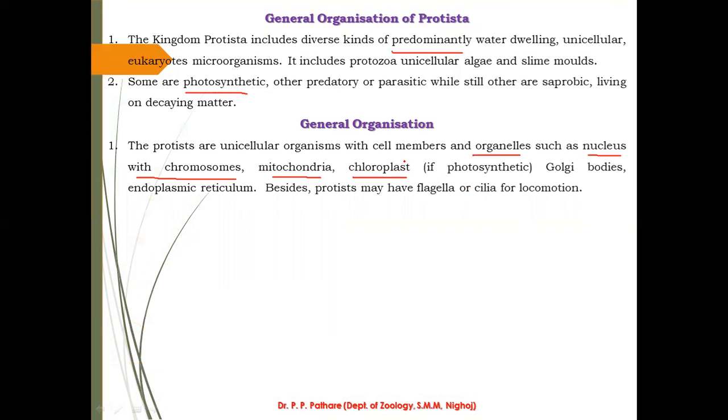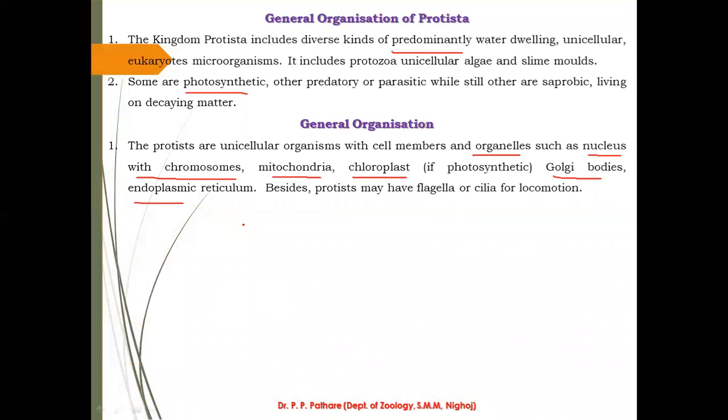So the chloroplast is present in the photosynthetic group of protists. Then Golgi bodies, then endoplasmic reticulum. These organelles are present in the protist body.